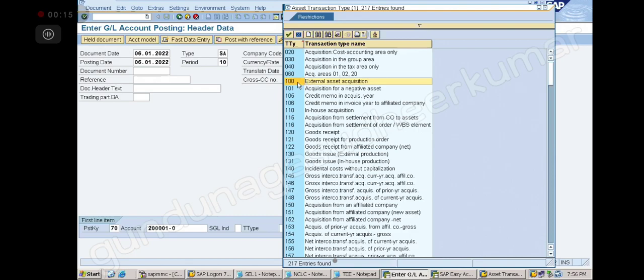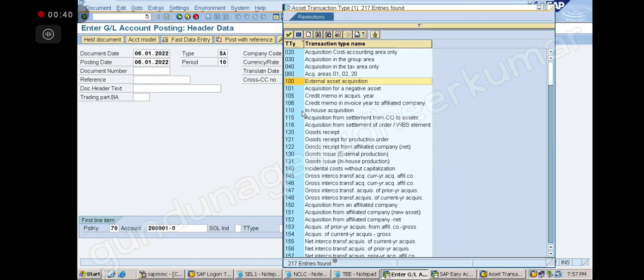Now what if we construct the building? If we are constructing our own building, then what? Then it will be under AUC, right? Correct. After completion, we will settle it to the building class, right? So here when you are acquiring, if it is in-house acquisition, right?